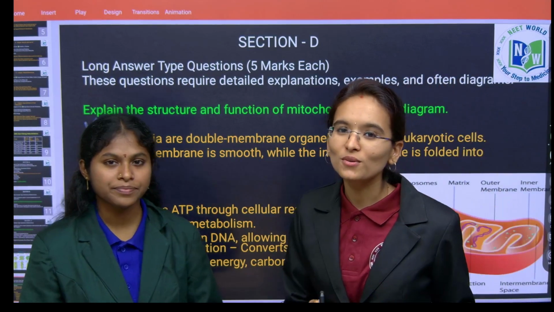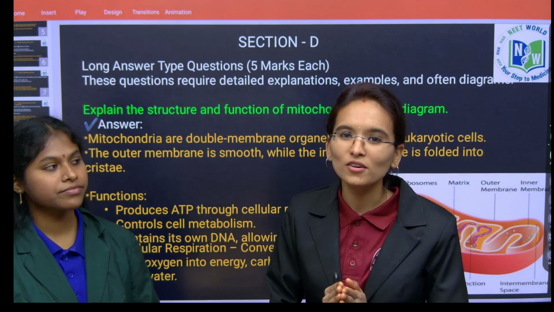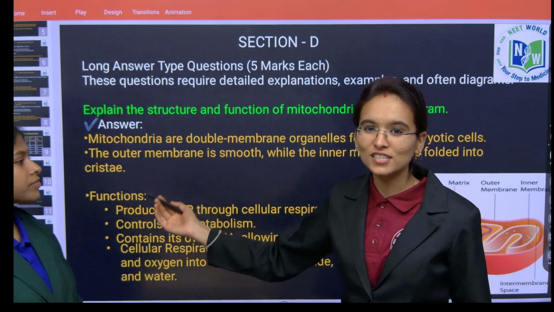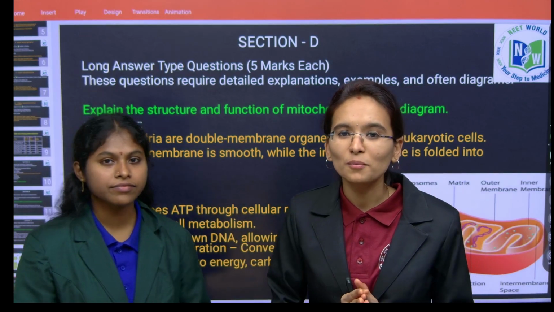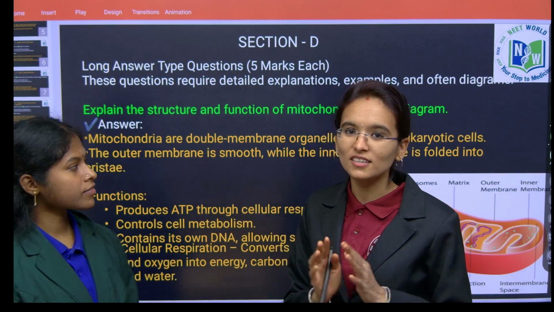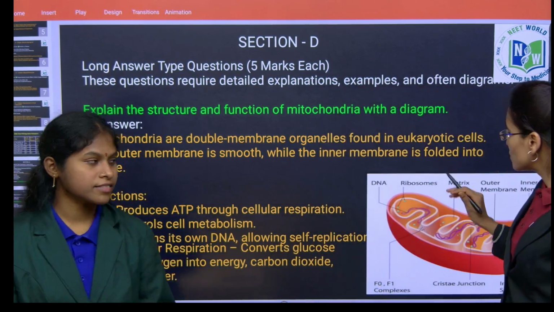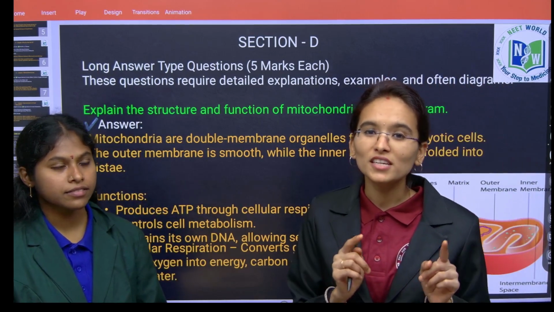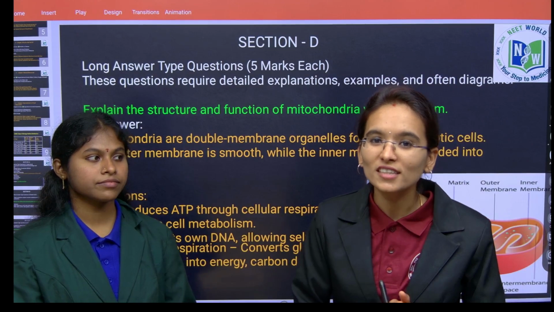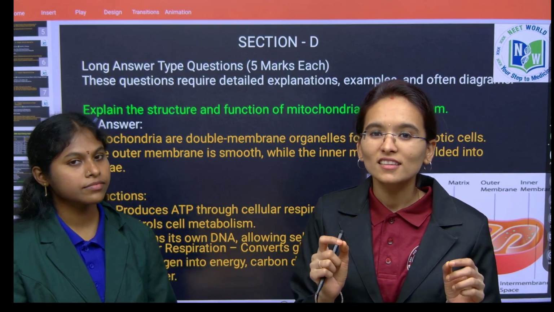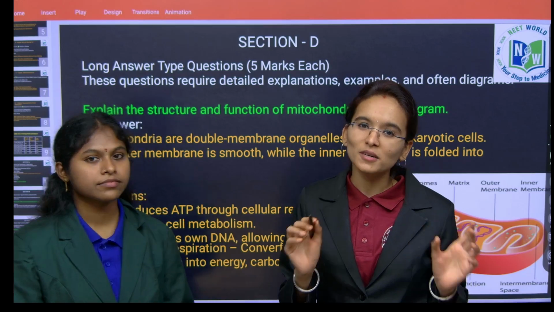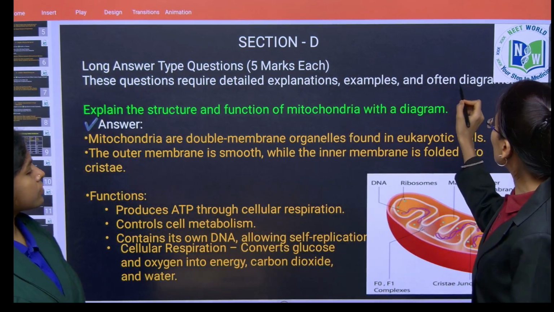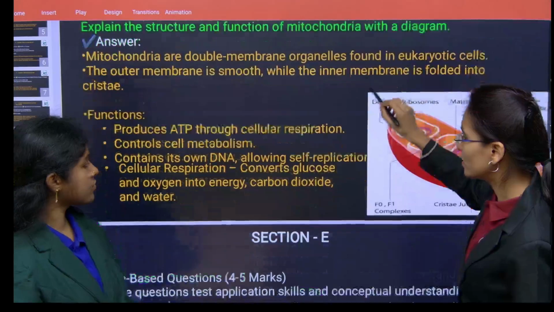So first you need to write in brief about the mitochondria cell organelle, as well as mention its functions. You need to write approximately 4 to 5 functions, it will be enough. And next, you also need to draw a well-labeled diagram. So children, please focus on the labeling also, not only the diagrammatic part. Whatever you are drawing should be labeled clearly. Often diagrams are required here.